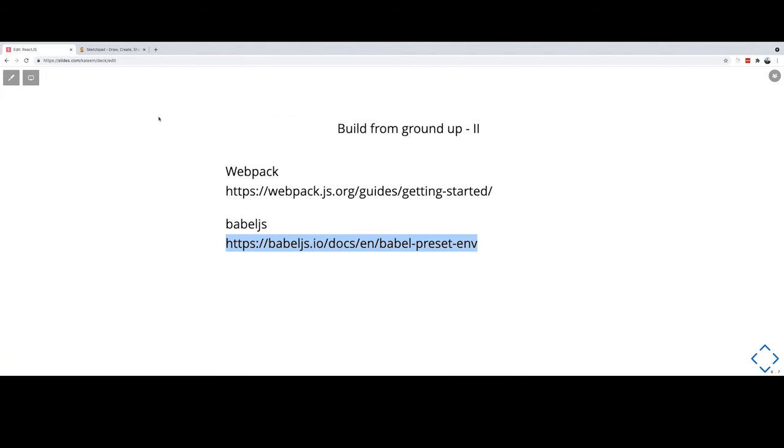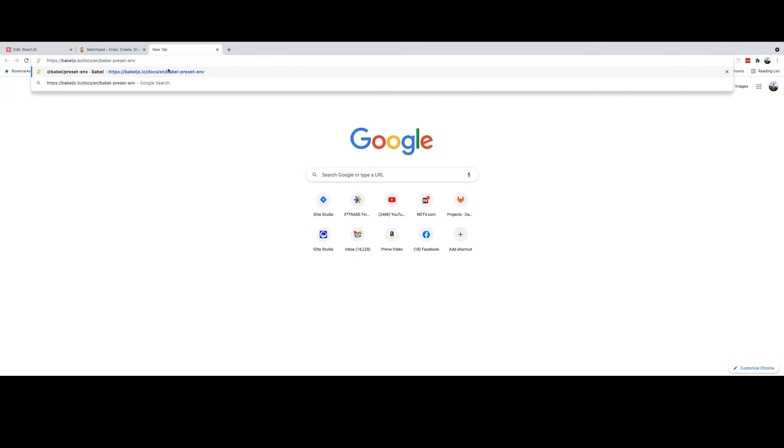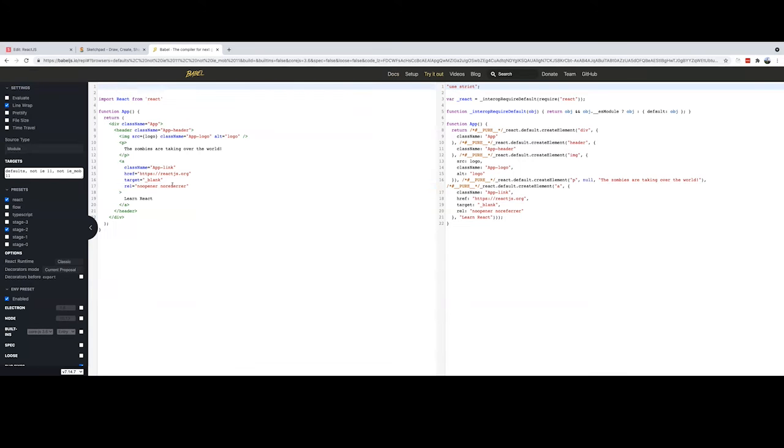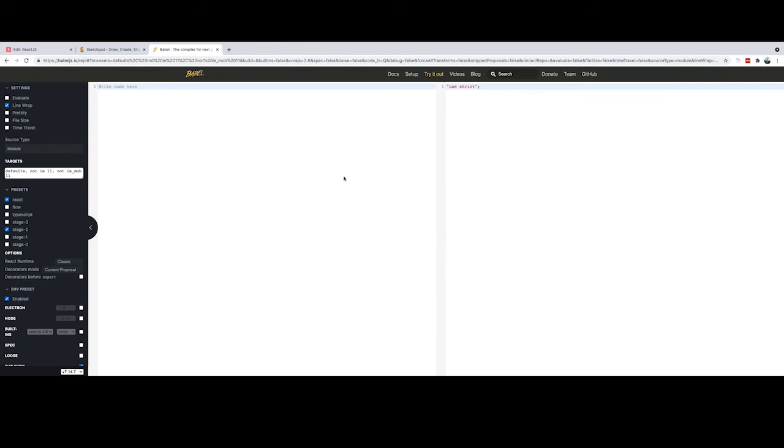So there is one site here. If you go here, oh, this is for the preset. Let me go and try. Okay, try it out. So this site has this try it out. It will show you how it transpiles your code into the previous version of JavaScript, right?